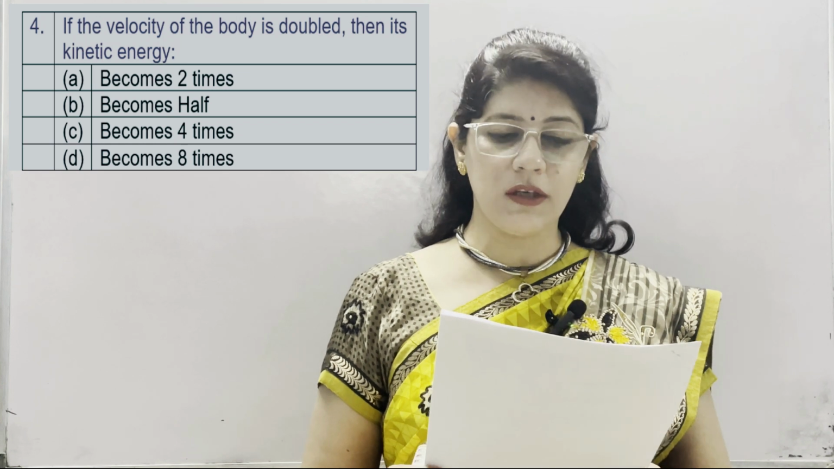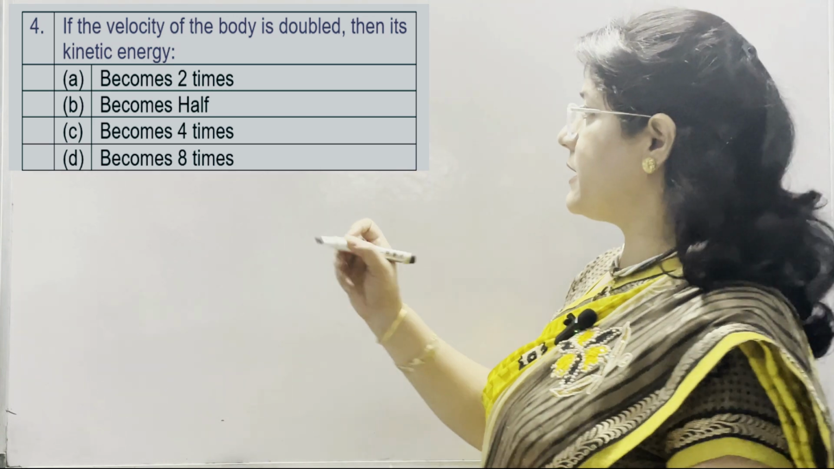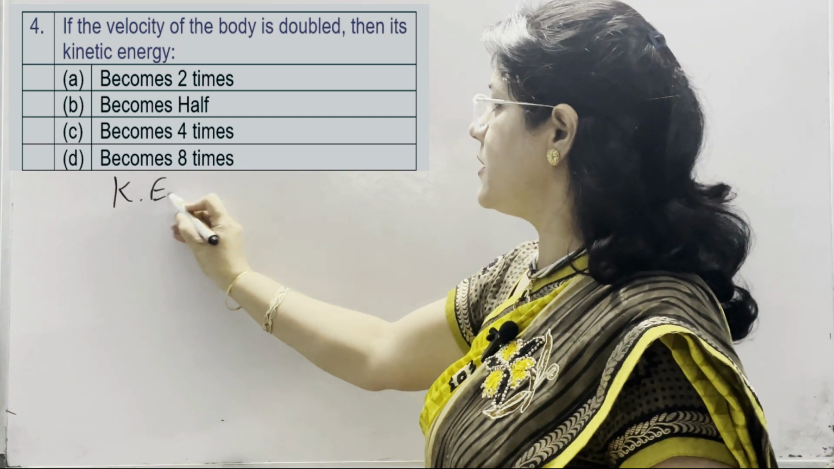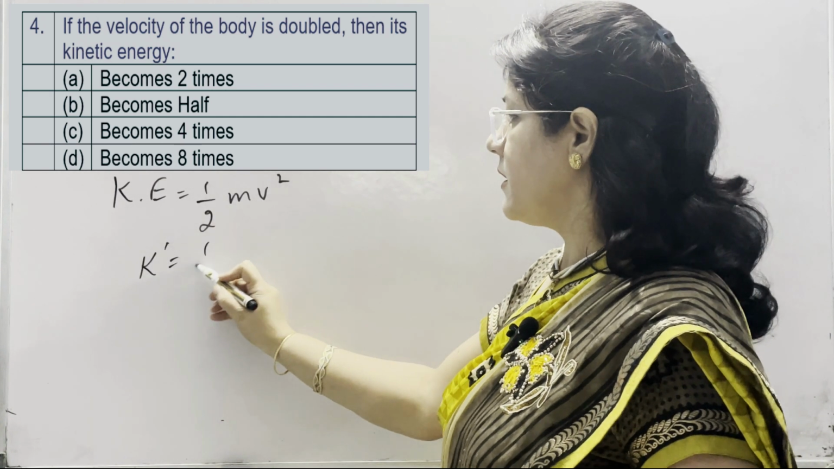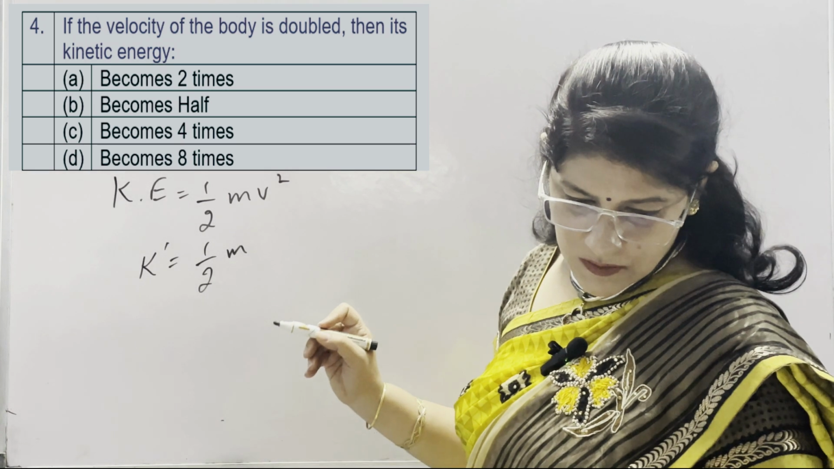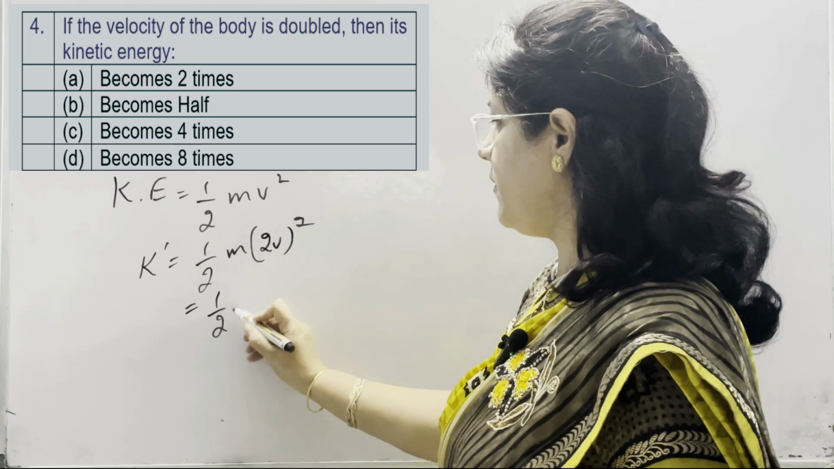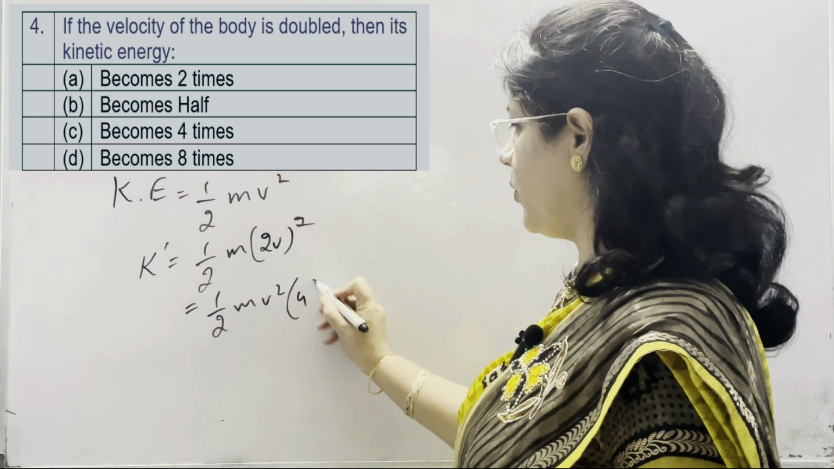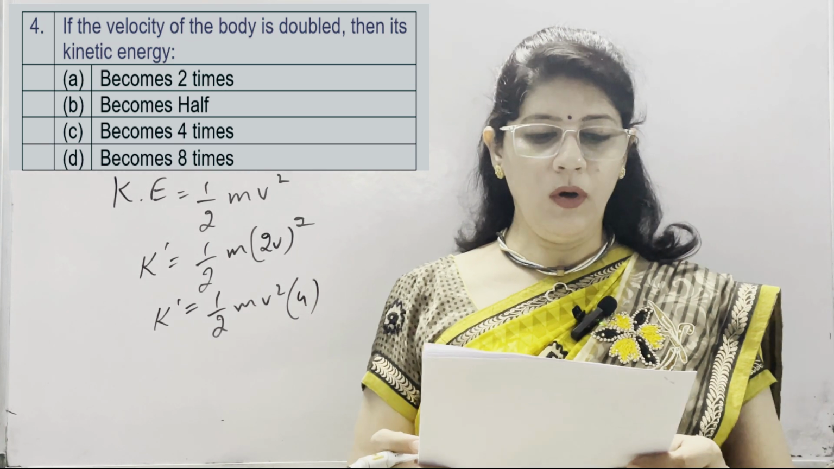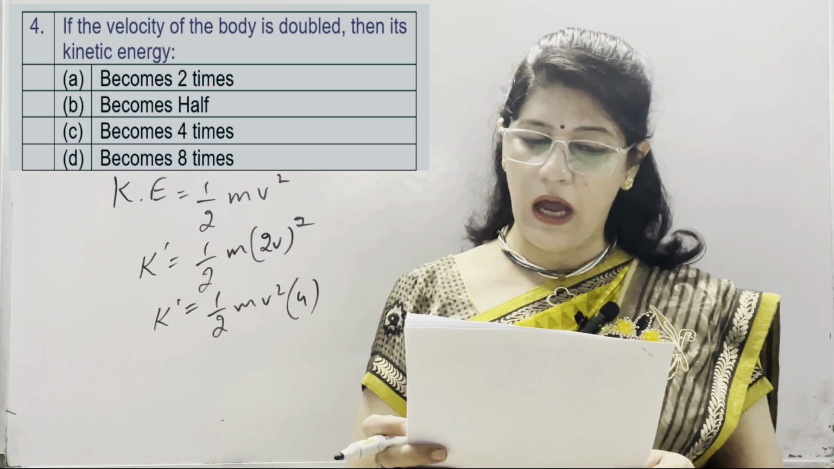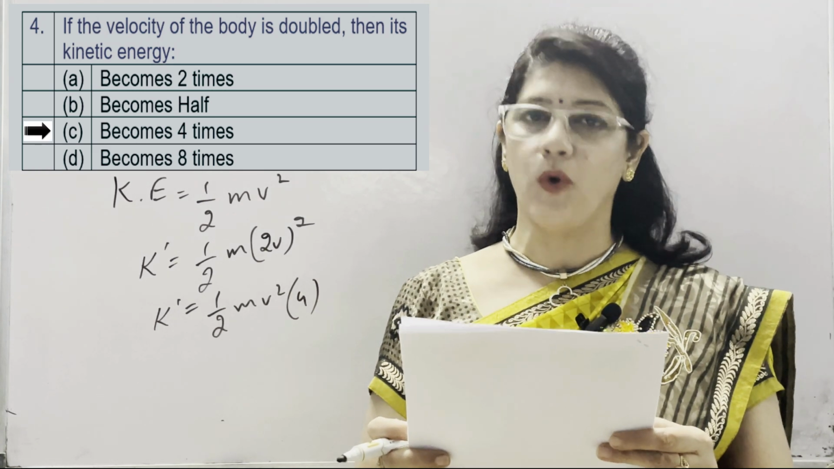Fourth question is, if the velocity of body is doubled, then its kinetic energy. We know the formula for kinetic energy. Kinetic energy is equal to half mv square. In the given question, it is mentioned that velocity becomes double. It means 2 times. So 2v square half mv square, and 2 square is 4. It means new kinetic energy is 4 times of the initial. So our options are become 2 times, becomes half, becomes 4 times and becomes 8 times. So correct option is C. It means it becomes 4 times.